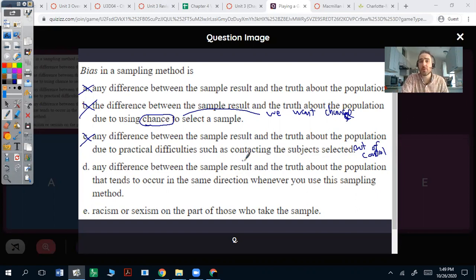So look at letter D. Any difference between the sample result and the truth about the population that tends to occur in the same direction whenever you use this sampling method. All right, if you sample a certain way and you're getting differences because of your sampling, then that is going to give you bias. And finally, racism or sexism on the part of those who take the sample. Well, that's just very specific, that's not broad, that's not generalizing. So it's going to be D.